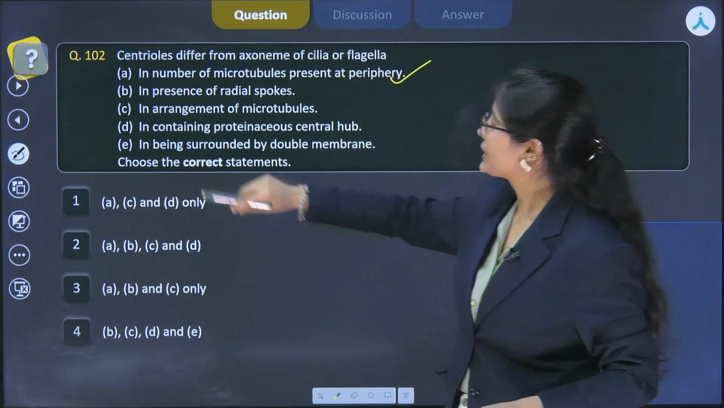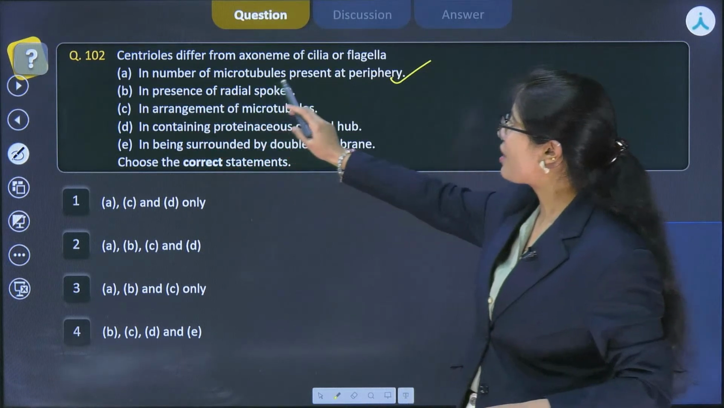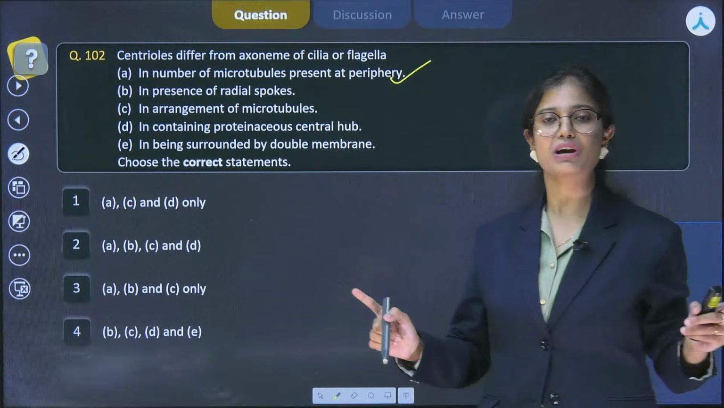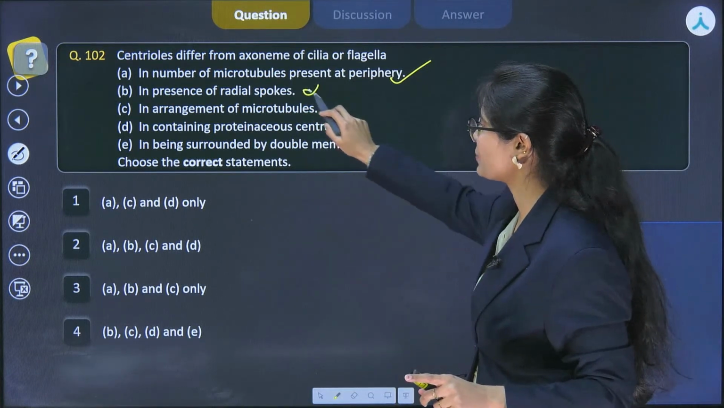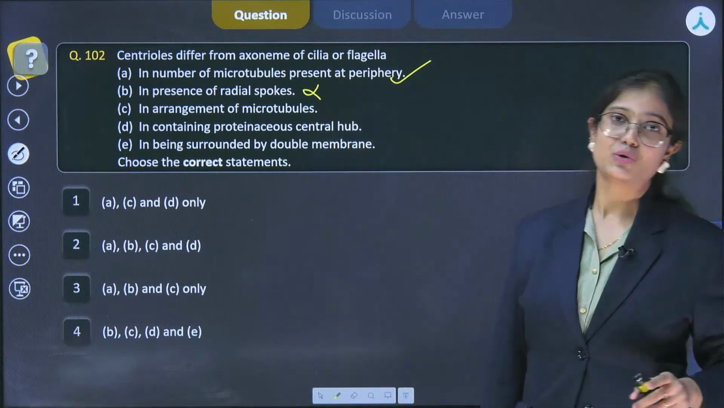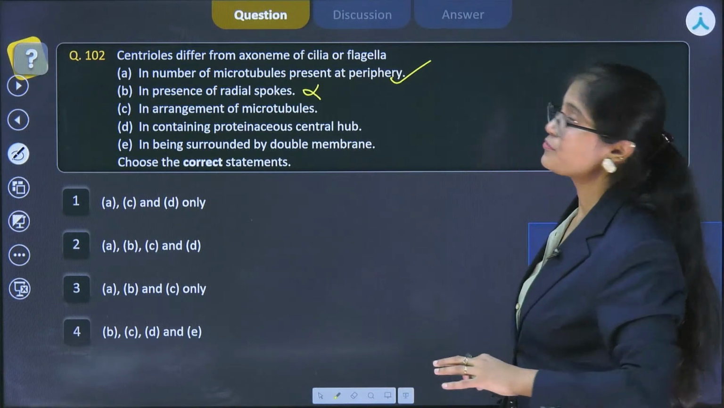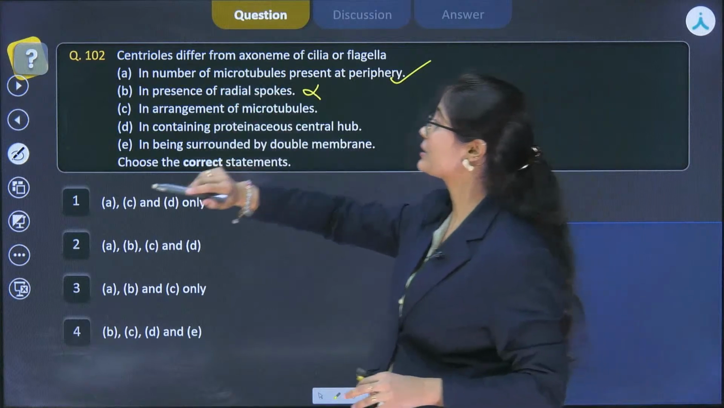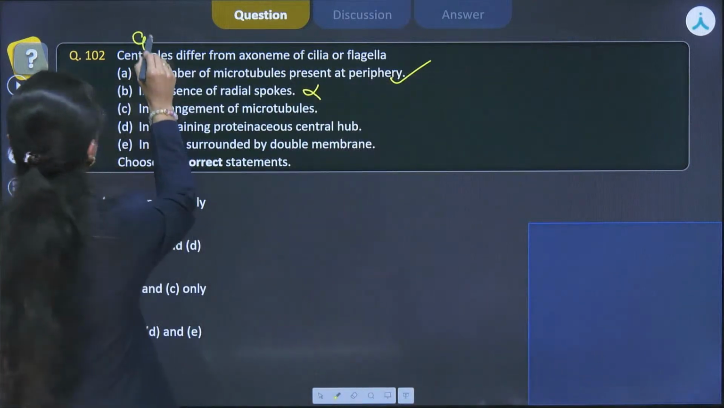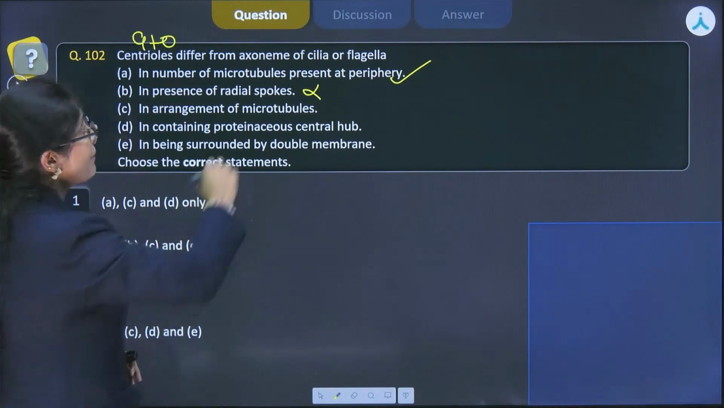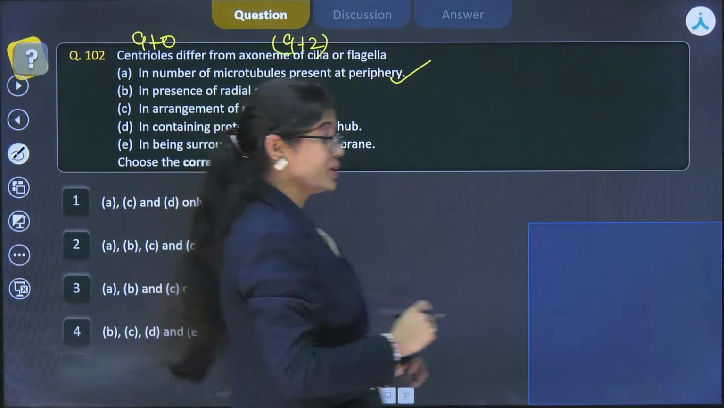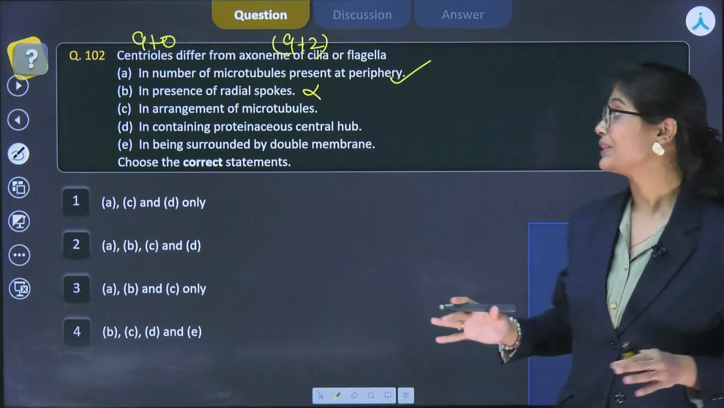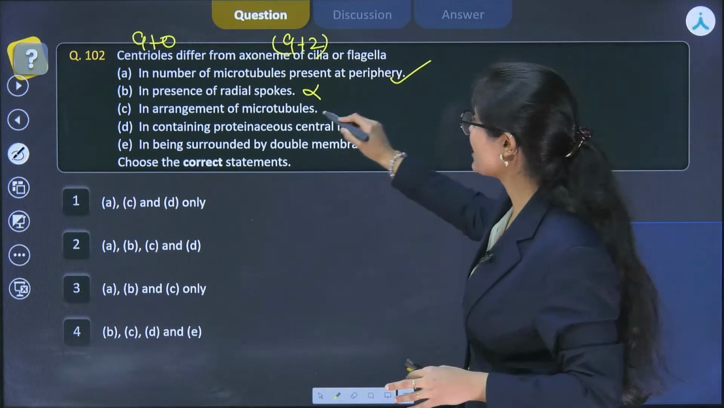Let's move ahead with the next one, which says presence of radial spokes. Both structures have 9 radial spokes present, so it is not a difference between them. Next one is arrangement of microtubules. If we talk about the centriole, the arrangement of microtubules was 9+0. But if we talk about the axoneme of cilia and flagella, it is 9+2. So yes, it is one of the differences between the centriole and the axoneme of cilia and flagella.